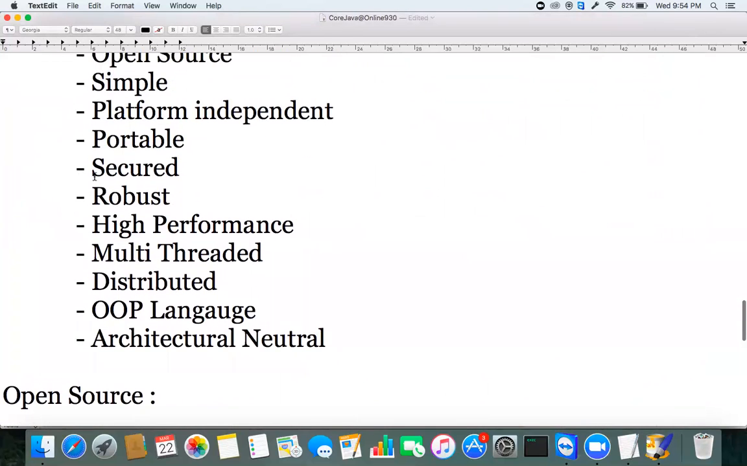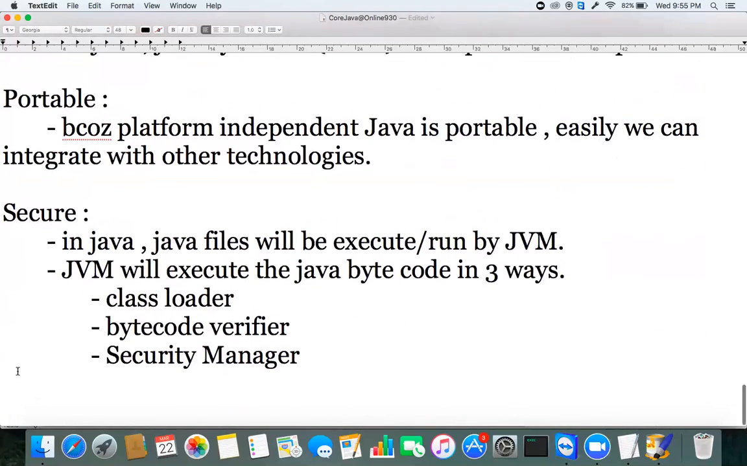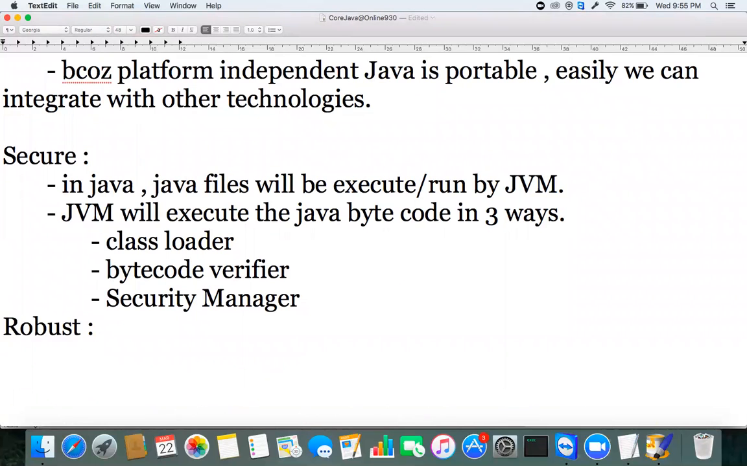And the next thing is robust. Can I know what is meant by robust? A general meaning of robust. Java is a robust programming language. So what is meant by robust here?